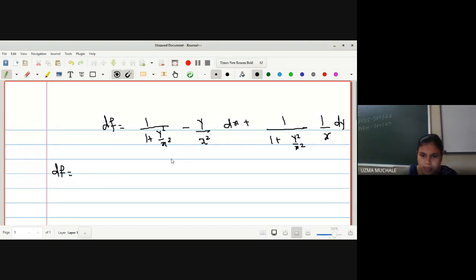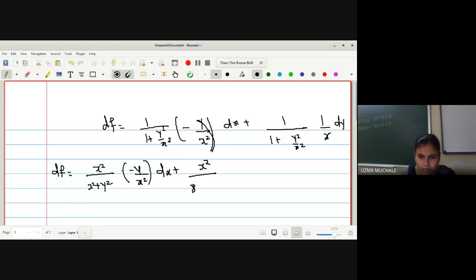Now you have to just take an LCM and simplify the result, as this is x square upon x square plus y square. This x square we only have to multiply, so it will also go here. And here we have minus y upon x square, which is actually the derivative of y by x. So you write this in the bracket, plus again you get x square upon x square plus y square. Again here you have dy by x as it is, correct? So this x square gets cancelled and here x gets cancelled, right?